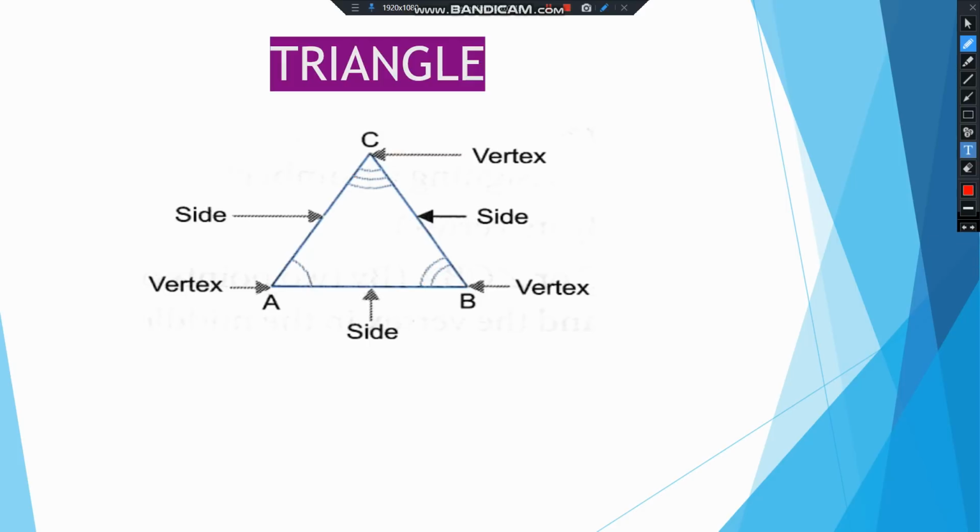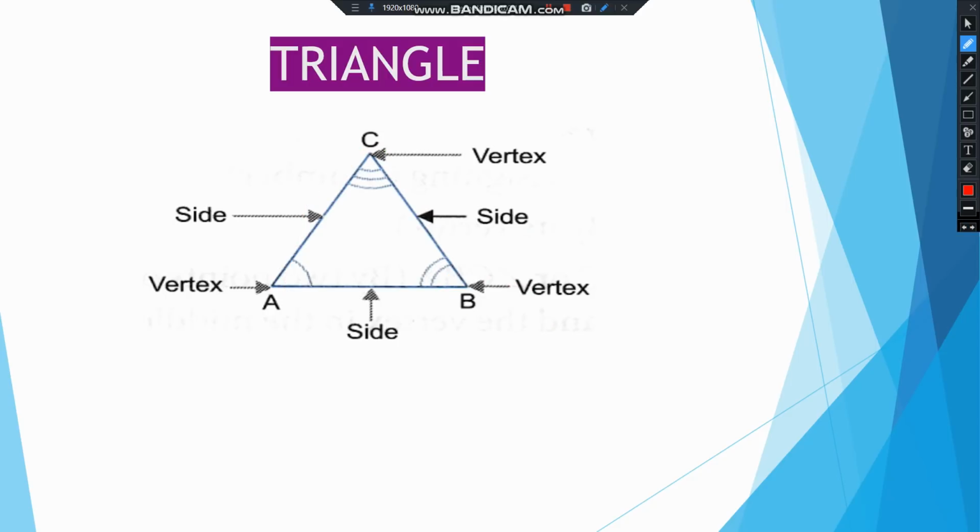Now the vertices are the points where the two lines meet. So one vertex is C, another vertex is A, and the other vertex is B, right? So we have three vertices here also. Now let us name them.